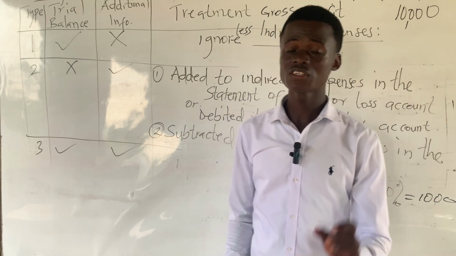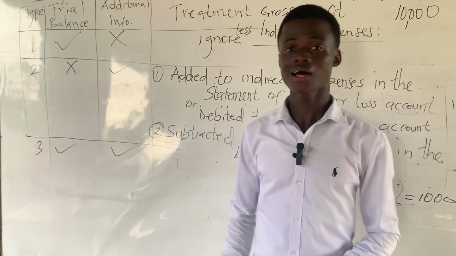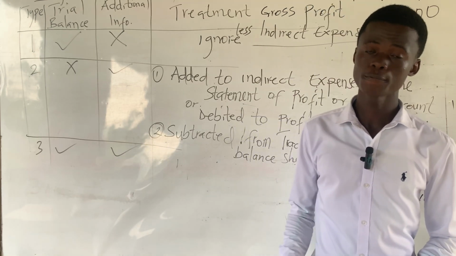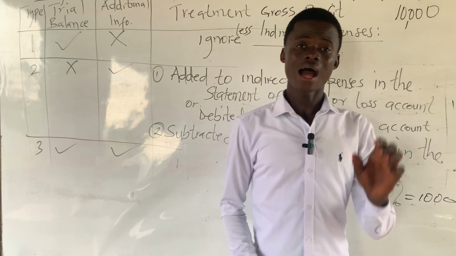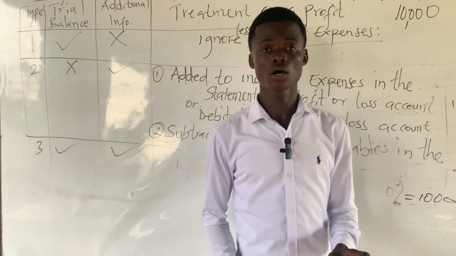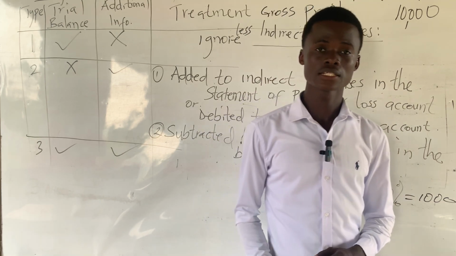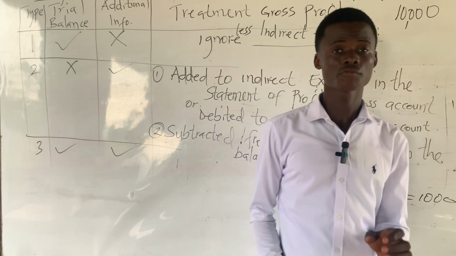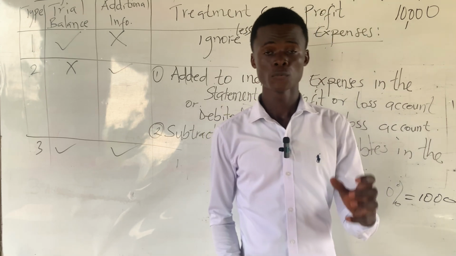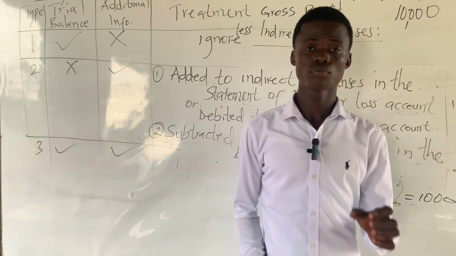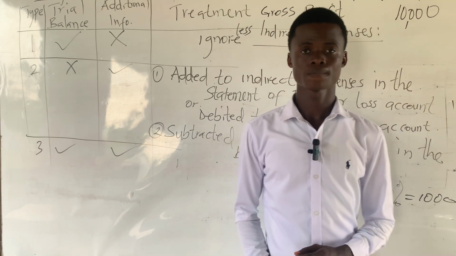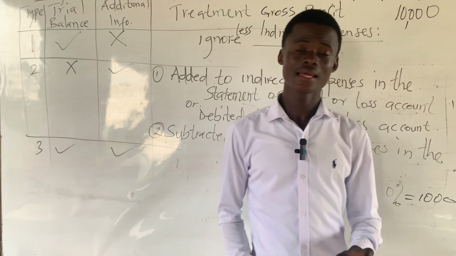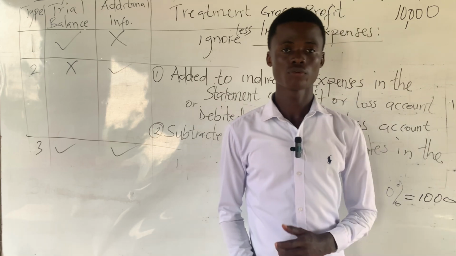So when there is provision for doubtful debt on the trial balance as well as the additional information, then it means that after you've calculated the provision for doubtful debt in the additional information, you compare the current year provision to the previous year provision, the provision for doubtful debt on the trial balance, to see if there is an increase or decrease in the provision.